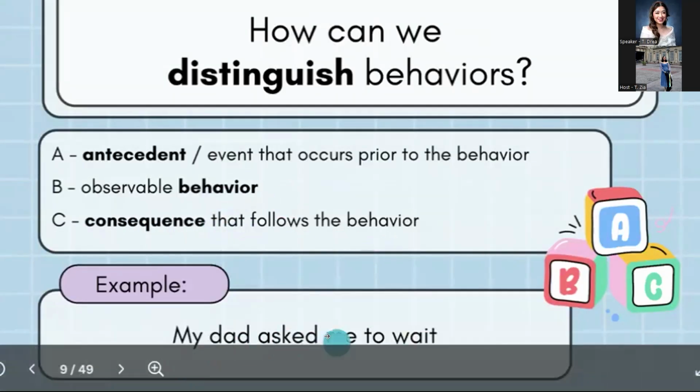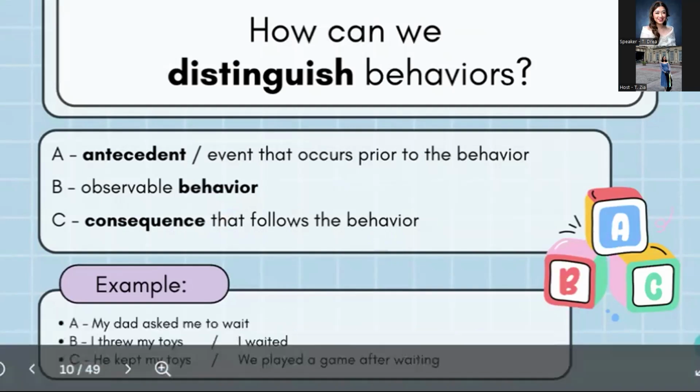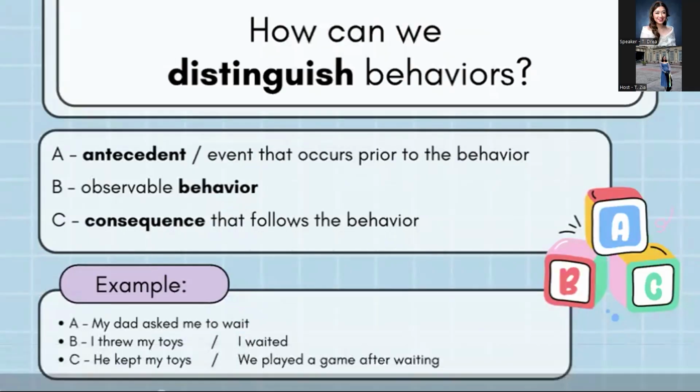Let's see an example here. My dad asked me to wait. That is the letter A. For the behavior, letter B, the child can either throw his toys or wait. After that, if the child decides to throw his toys, then the dad will keep the toys away from him. But if the child decides to wait, then the dad can reinforce the behavior by playing together. By examining these three components, we can identify different patterns and use effective intervention strategies.